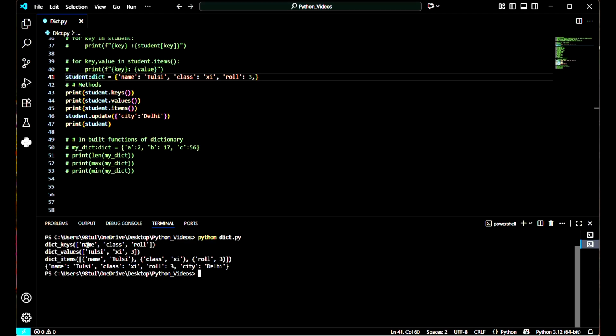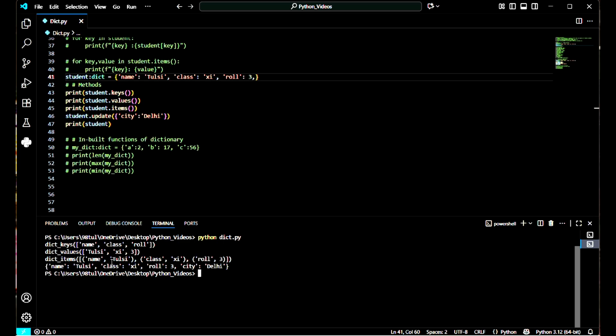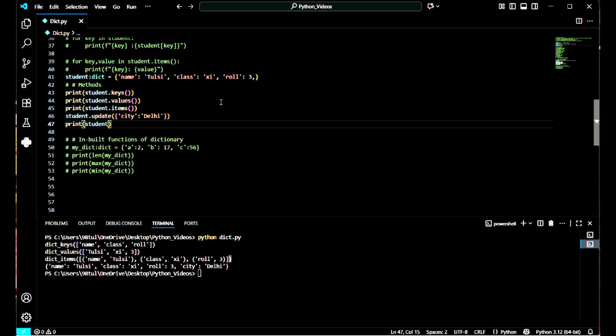We can check here, using the keys function we are getting just keys, using the values function we are getting just values, and using the items function we are getting the key value pairs in the form of tuples. And we can check here, this is my second tuple and this is my third tuple, and these tuples are in the form of a list. Why? Because we can see the square brackets, and square brackets represent a list, and again this list is within a tuple. Why? Because we can see the parentheses, and parentheses represent a tuple. So in this way we can use the methods of a dictionary. Now let me comment this.